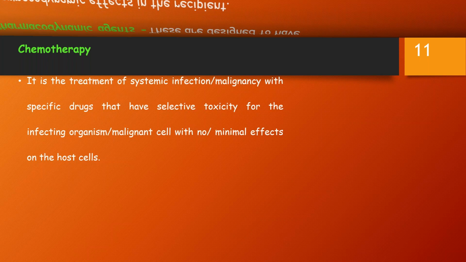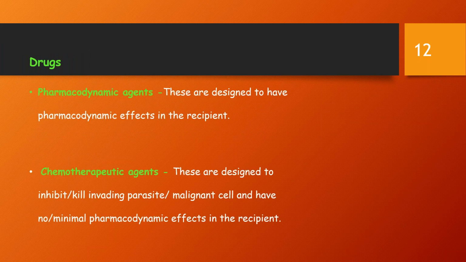So, drugs in general can be divided into pharmacodynamic agents and chemotherapeutic agents. What are the pharmacodynamic agents? These are mainly designed to have pharmacodynamic effect in the recipient. And the chemotherapeutic agents are designed to inhibit or kill invading parasite or any malignant cell and have no or minimal pharmacodynamic effect in the recipient.